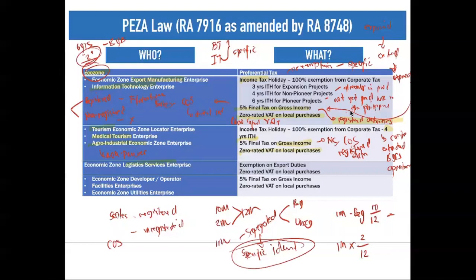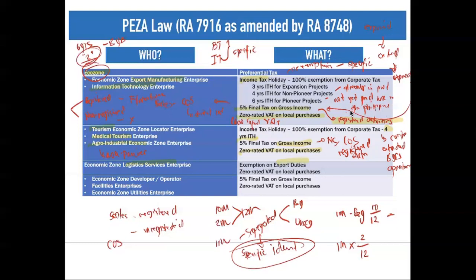So, logistics services. Under logistics services, they are only exempted on export duties and they have zero rated VAT on local purchases. Because generally, logistics services are not new, and we have much logistics services. What we try to put up in our ecozones are certain industries that should be new for the Philippines. But in this case, for logistics services, I think that's why they are only given exemption on export duties.